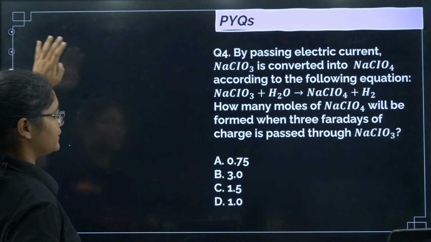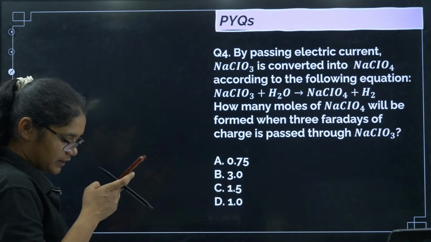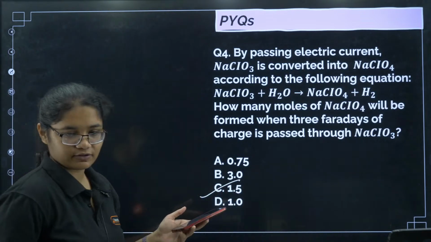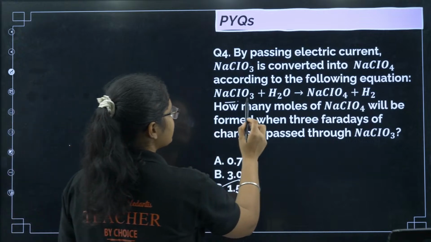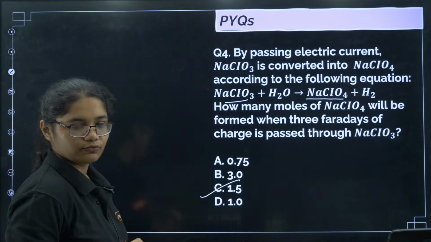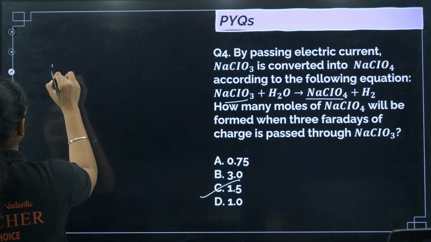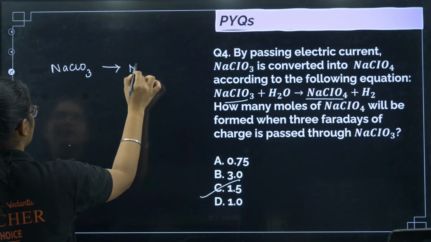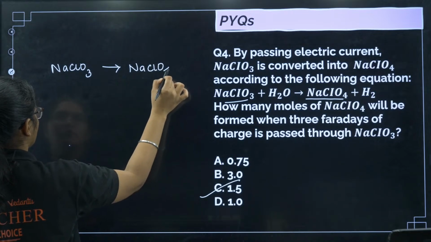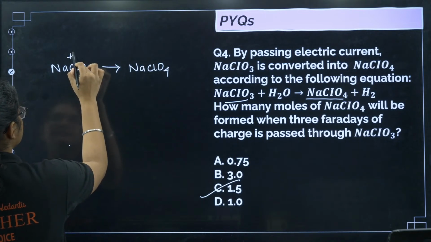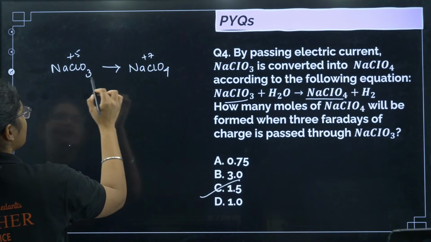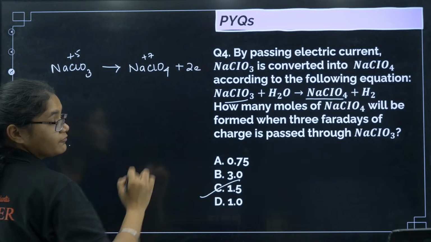Yes. Now this question, those who are getting option number C, for this question you have NaClO3 and you have NaClO4, right? What is the oxidation state here? NaClO3 to NaClO4. So I have here +5 oxidation state and here I have +7. So I can say that I will require 2 moles of electrons.